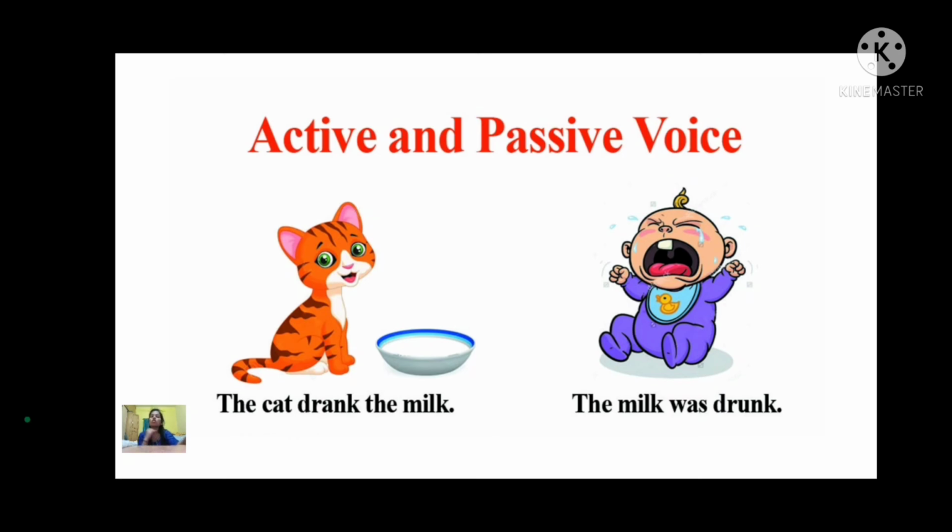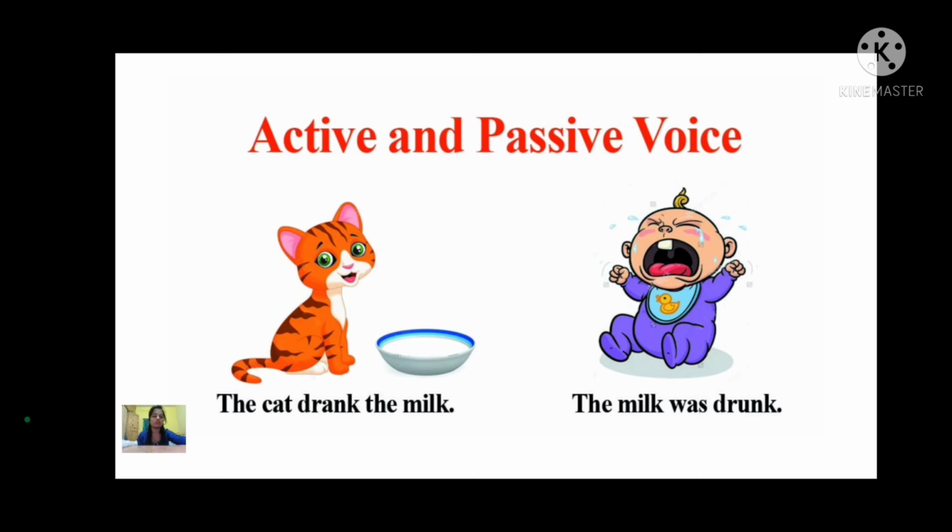Okay, so active में क्या होना चाहिए? Which formula should we use? Subject, verb and object. And in passive what do we have to use? Object, verb and subject. Okay, जब भी active में first subject आएगा, तो passive में first object आना चाहिए. So always remember these two formulas.